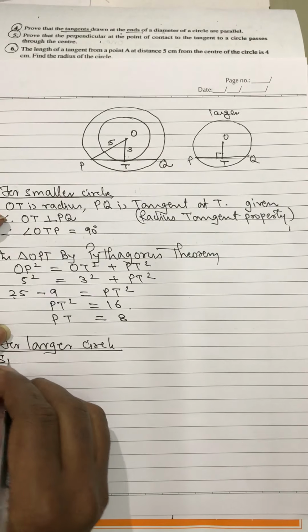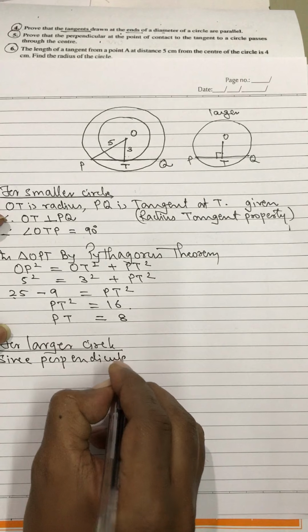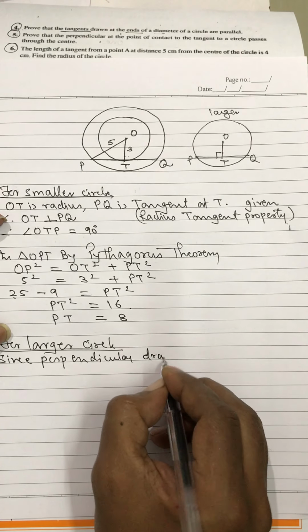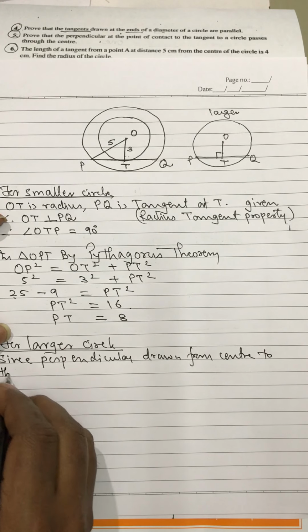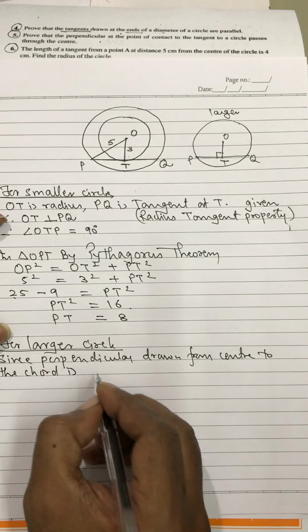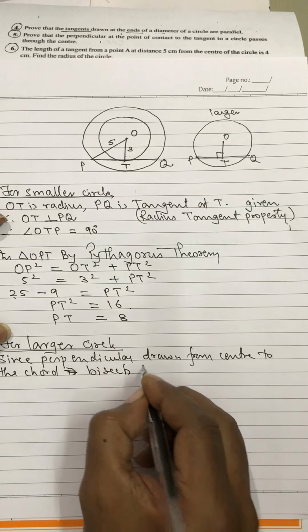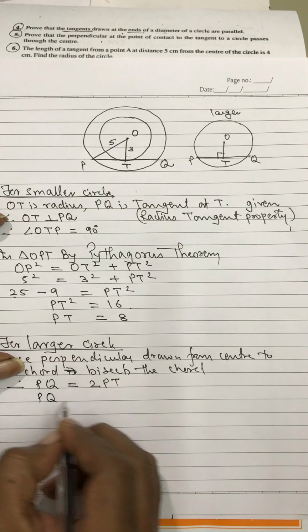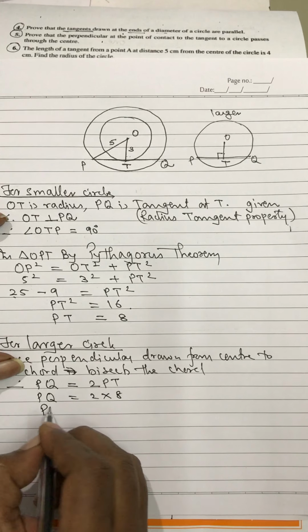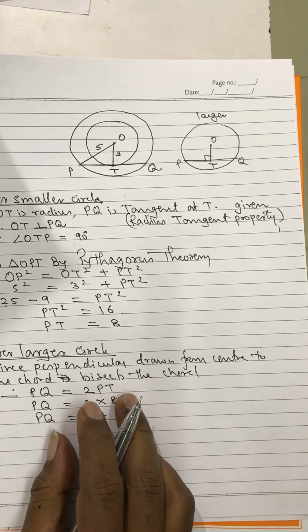So since the perpendicular drawn from the center to the chord bisects the chord, this we had in ninth. Therefore, PQ will be actually double of PT. Therefore, PQ will be actually 2 into 8. Therefore, PQ will be actually 16 centimeter.